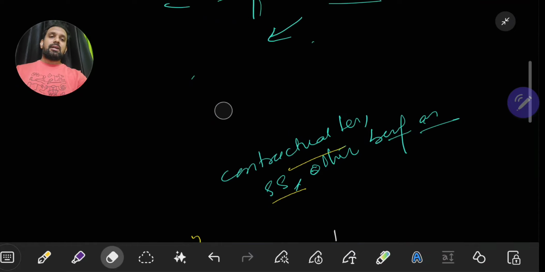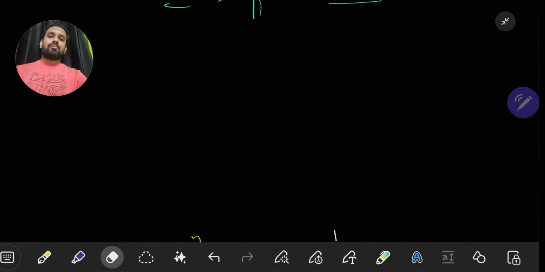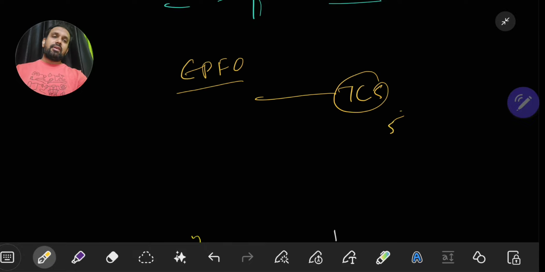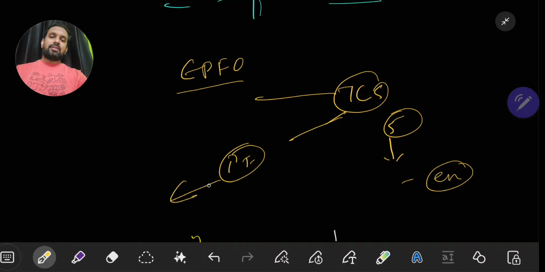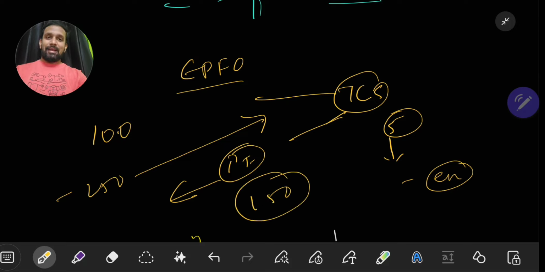Net additions, as I have already told you, what is the meaning of net additions, I'll tell you here. Net additions are nothing but the people who exit from the EPFO also. You can close your EPFO accounts. If I am working in TCS for 5 years, after that I don't want to work, I want to go for entrepreneurship, so I will take out all my money from the provident fund. So I exited. So if 100 people exited and 250 people again got into EPFO, then 250 minus 100 is 150 net additions. Net additions are anyhow very large for us. 71 lakh was there, increased to 131 lakh in financial year 24.